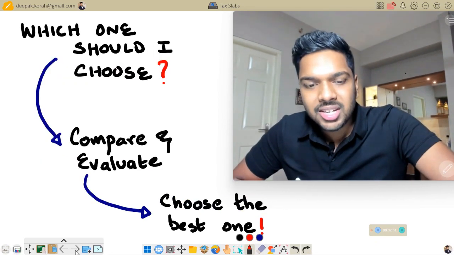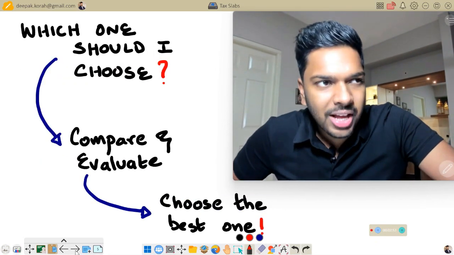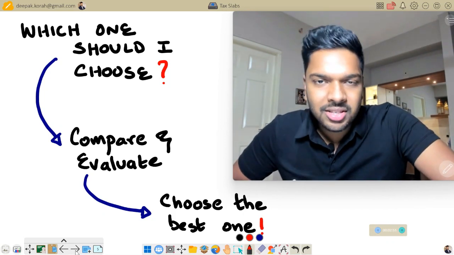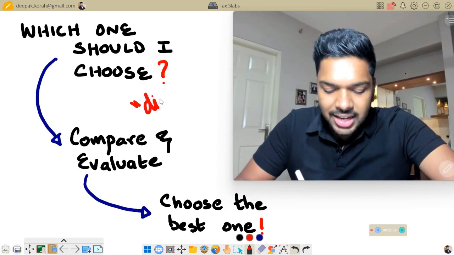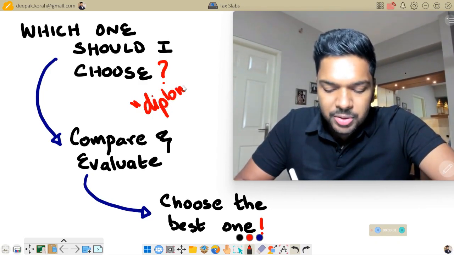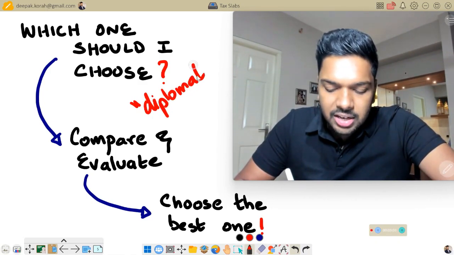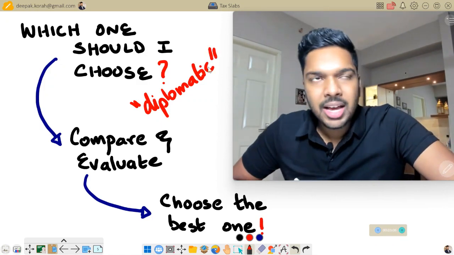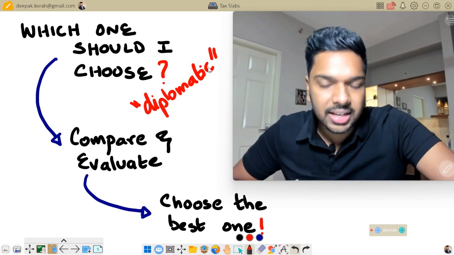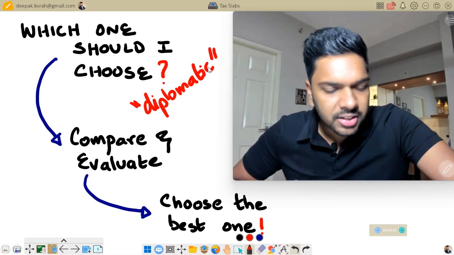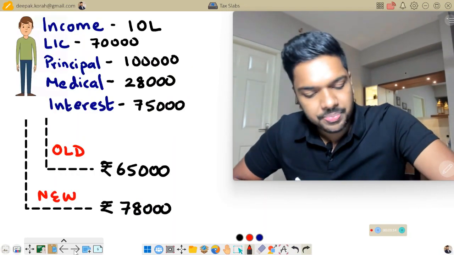Now the real question here is, which one should I choose? Should I go for the old tax system or the new tax system? Now I'll be a bit diplomatic here and I'll tell you that for the purpose of choosing, you really need to compare and evaluate and find out under which particular system you end up paying a lower amount of tax. So to understand this further, let's take the case of an example.